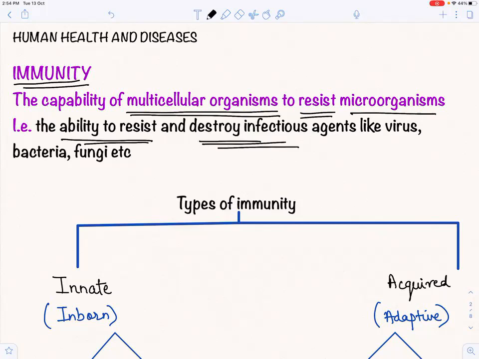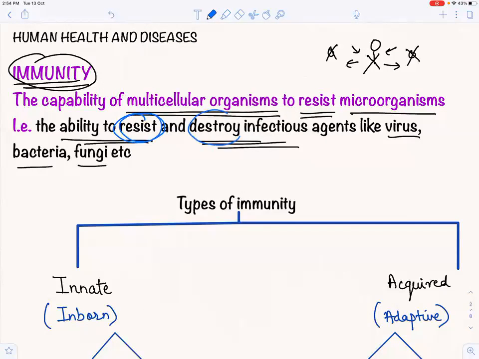agents. खाली resist नहीं करना है कि if there is some person उस पे कोई virus या कोई bacteria आ रहा है, तो it's not that that person is only resisting it. It is actually destroying all those infectious agents like bacteria, virus, fungi, etc. So basically, what is immunity? Immunity is how you resist and how you destroy these infectious agents that are very harmful to the body.